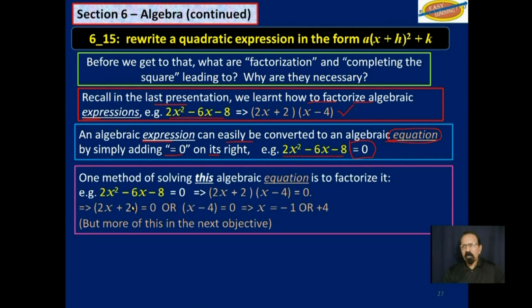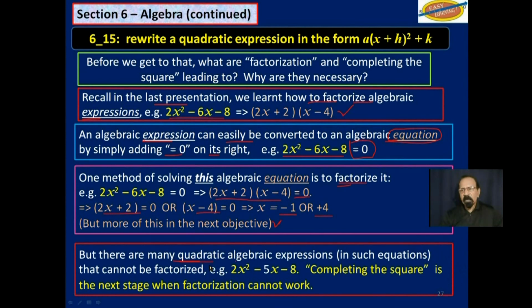One method of solving this particular equation that you see up there is to factorize it. And once you factorize it and you get these two factors equal to 0, then either one could be 0. So you set either one as 0 and you work it out and you get that x could be -1 or +4. But more of this in the next objective. There are many quadratic algebraic expressions in such equations that cannot be factorized. Example, 2x squared minus 5x minus 8.